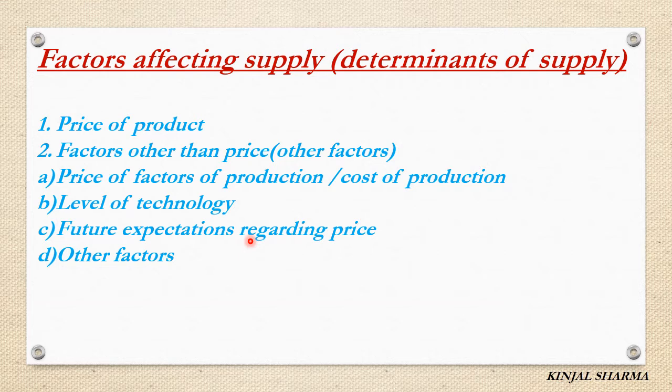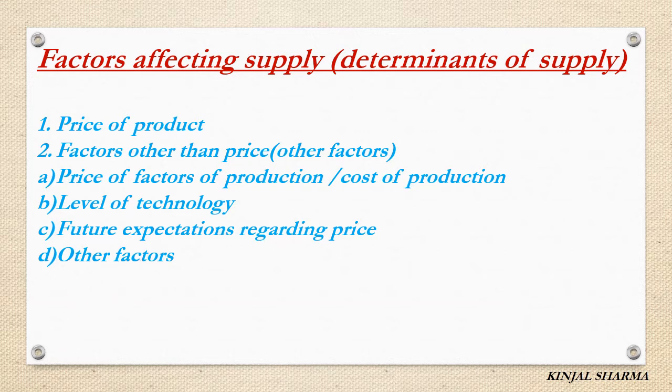So future expectation about price affects the current supply of goods. If sellers speculate the price of a product to rise in future, they will contract the supply. Contracting the supply means they will decrease the supply in the present and keep more stock with them to sell in the future, when the price rises.